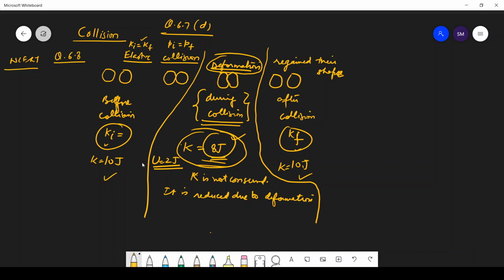Is this okay? So this was part A. Now part B: is the total linear momentum conserved during the short time of the elastic collision of the balls? So kinetic energy is not conserved here, right? But what about momentum? Momentum is conserved.